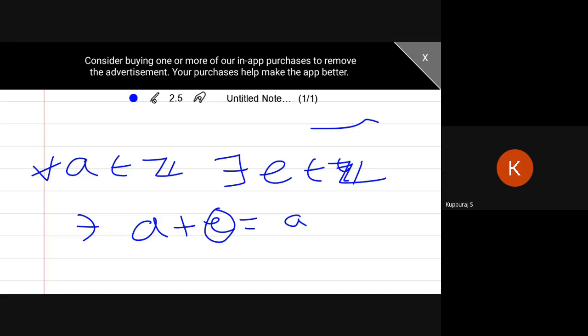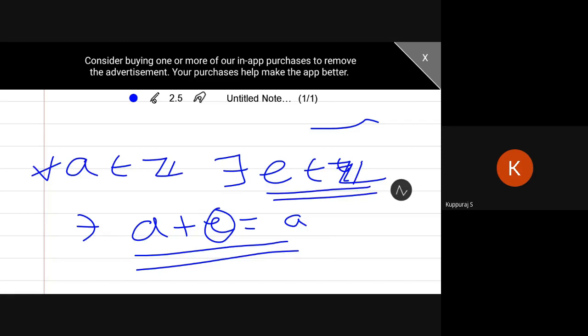Very important: first this condition is satisfied, and also the identity element should belong to Z. Suppose we choose the set of all natural numbers N. If we add any element in N with 0, definitely we will get that element, but the identity element 0 doesn't belong to N. So in that case, the identity axiom fails. So not only should the condition be satisfied, the identity element should belong to the corresponding set.